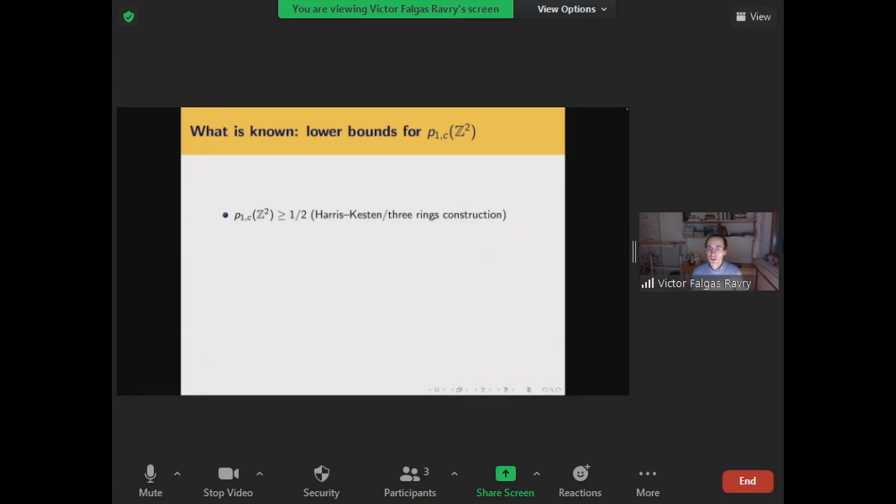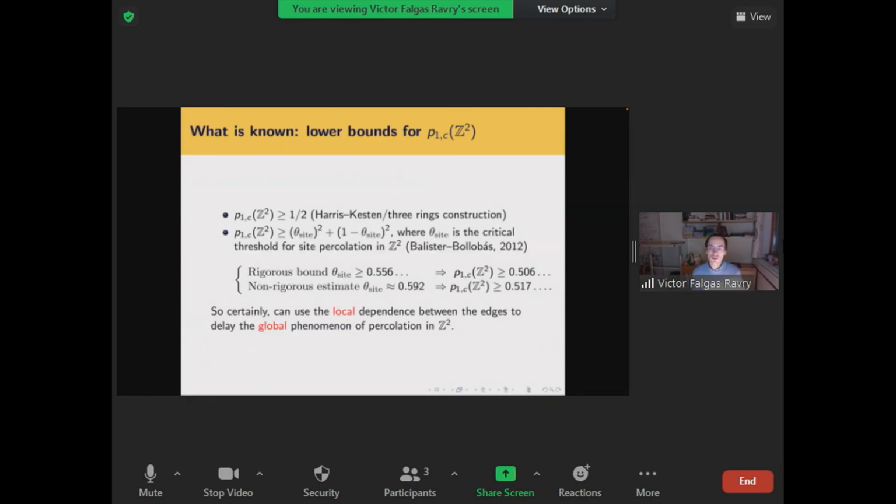Now, of course, we already knew this from the Harris-Kesten theorem, because Bernoulli percolation is itself one-dependent. I mean, here the edges just don't conspire with each other. But that is a very heavy hammer when a trivial construction would do. You can do a little better than this, using a similar sort of idea and the kind of side percolation model I talked about earlier. You can actually get a slightly better construction which creeps up above 0.5. I don't want to say too much about this, but you can certainly use the local dependence between the edges to delay the global phenomenon of percolation on Z squared.